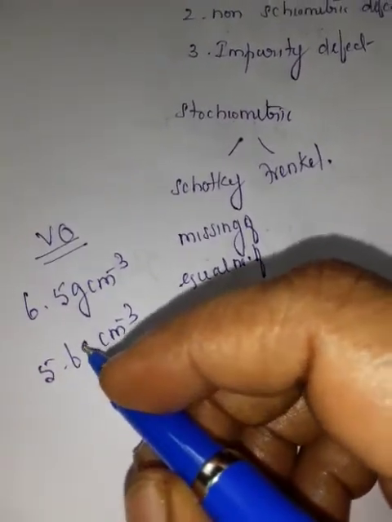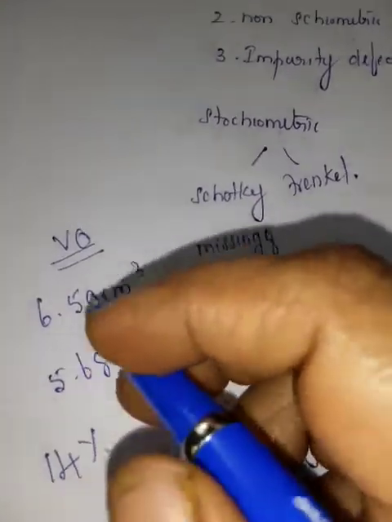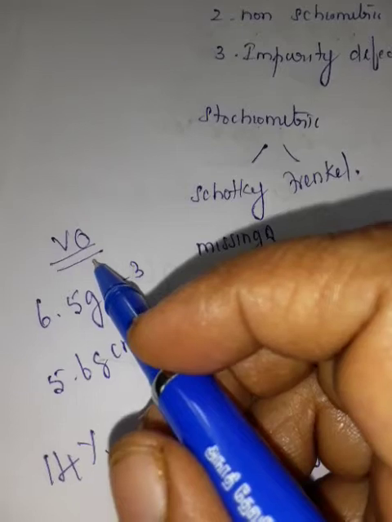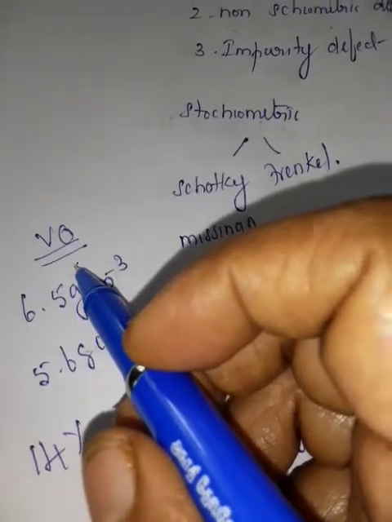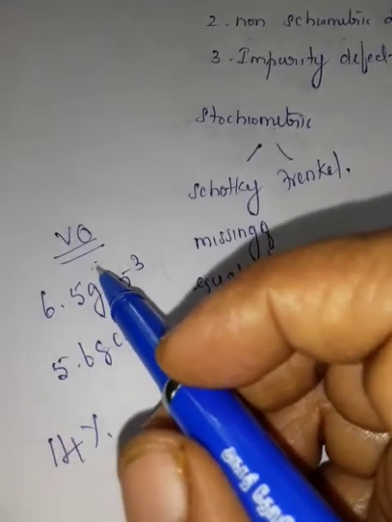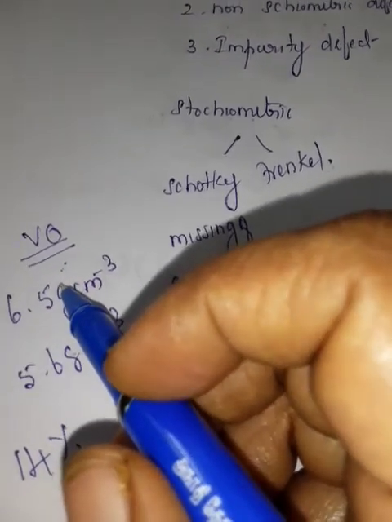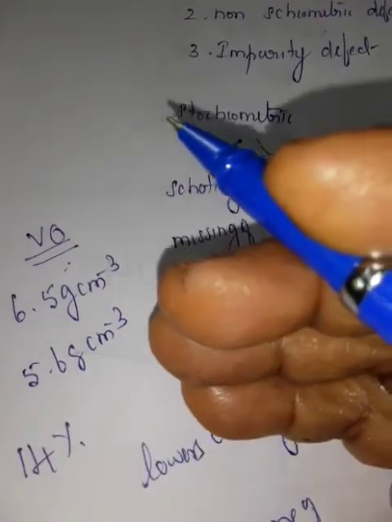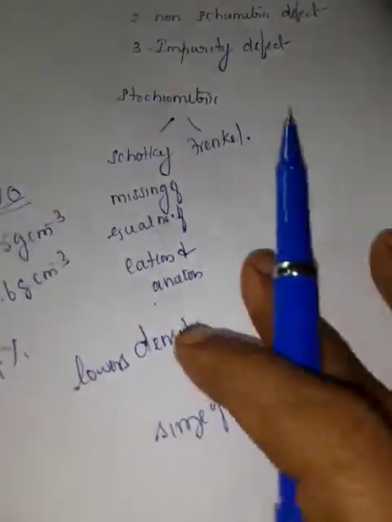So this indicates that 14% Schottky defect occurs in the VO crystal, that is the vanadium monoxide crystal. The presence of Schottky defects in crystals provides a simple way by which atoms or ions can move within the crystal lattice. So that is all for Schottky defect.